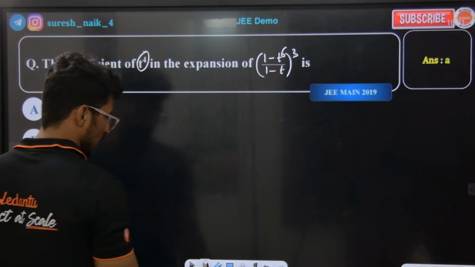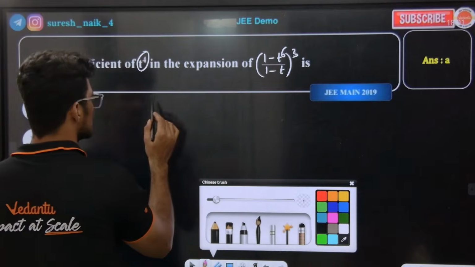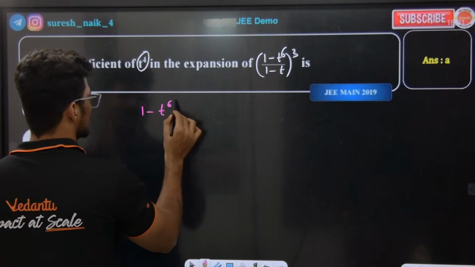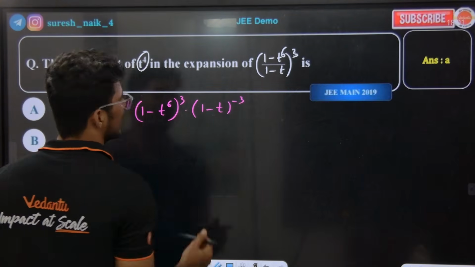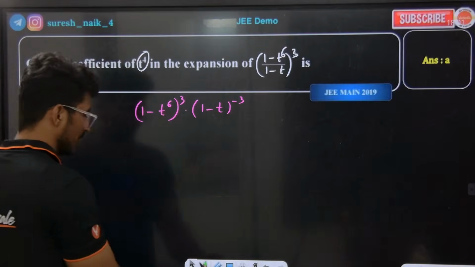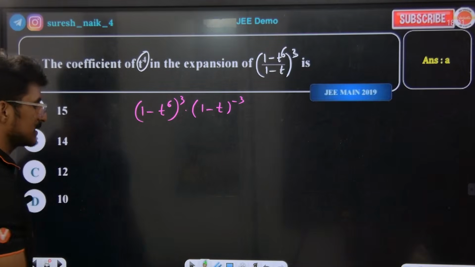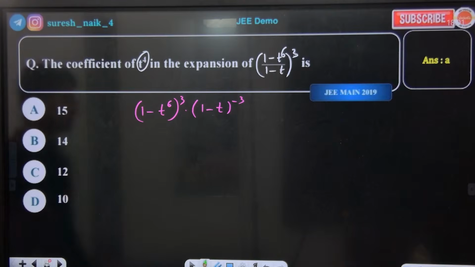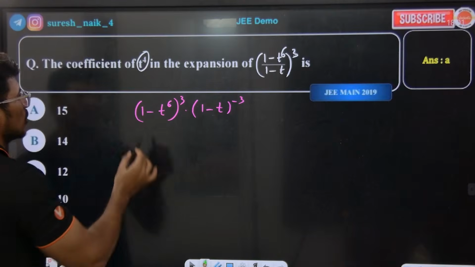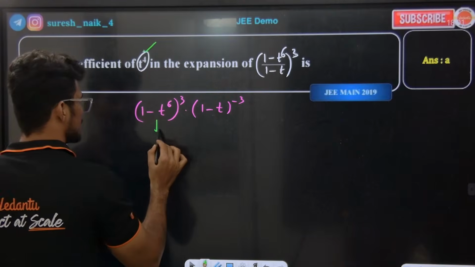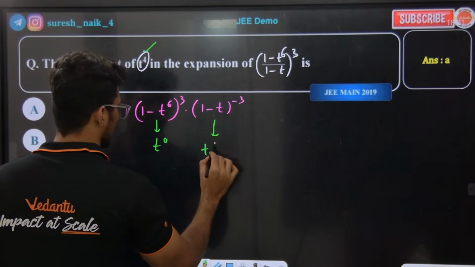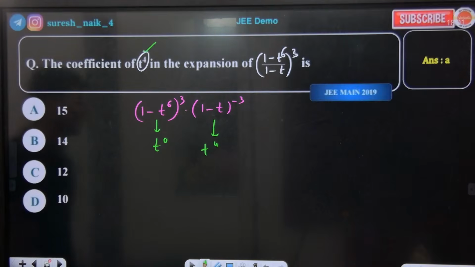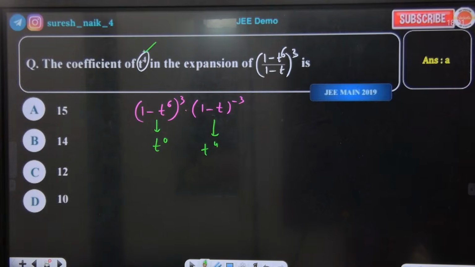Listen to the class. Simple. I can write it as (1 minus t to the power of 6) to the power of 3 into (1 minus t to the power of 3) to the power of minus 3. Can I write it like this? Absolutely yes. I need the coefficient of t to the power of 4, so I need to take t to the power of 0 from one factor and t to the power of 4 from the other. Then only we will get the t to the power of 4 coefficient. Am I correct or not?